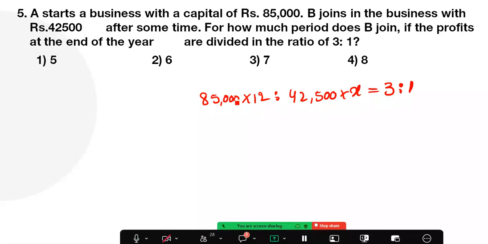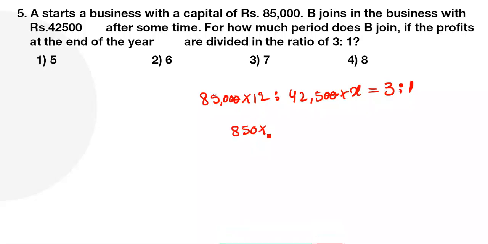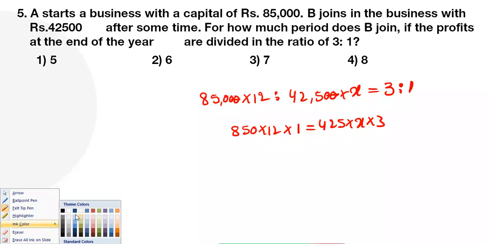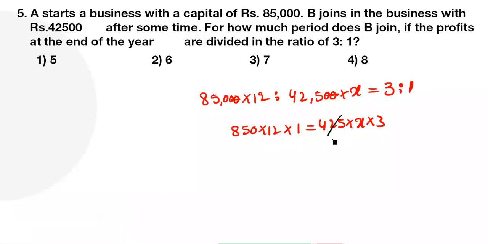What is the proportion formation? AD is equal to BC. First cancel the 2 zeros, guys, here, and so 850 into 12 into 1 is equal to 425 into x into 3, guys, x into 3. Let me calculate, guys, here. Okay, so 425 ones are 425, twos are 850. Okay, so 3 ones are 3, fours are, right? Any cancellations? No cancellation. So x is equal to how many months, guys, here?